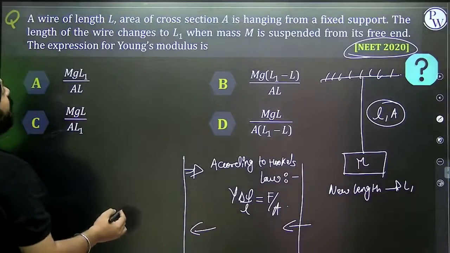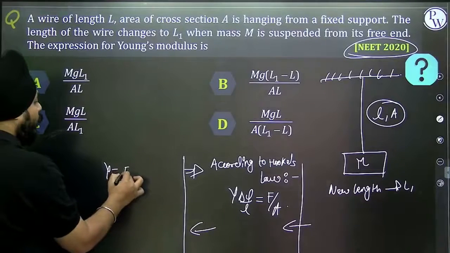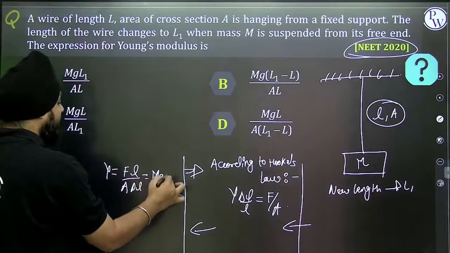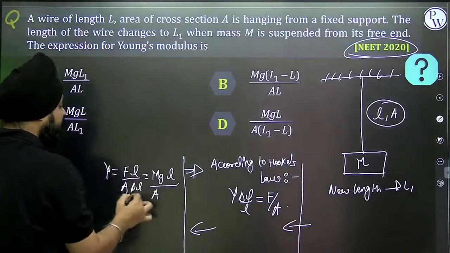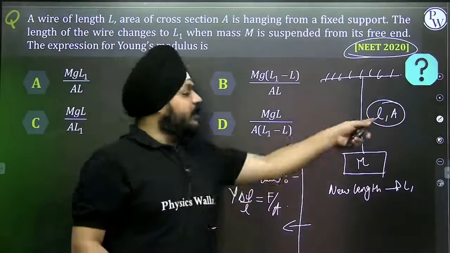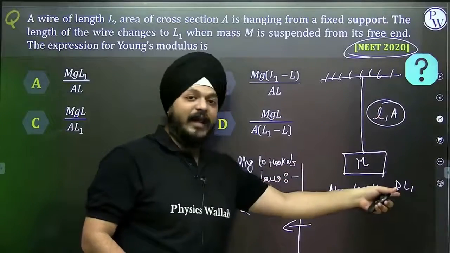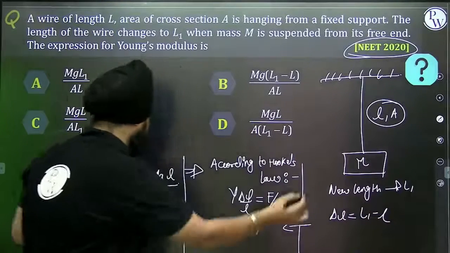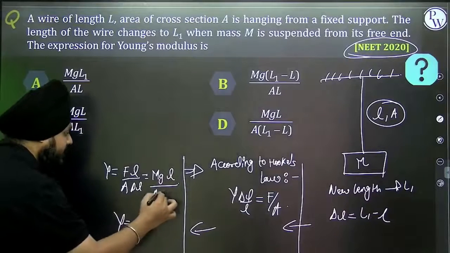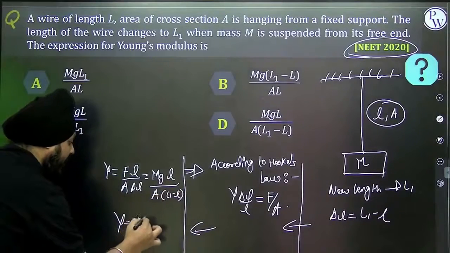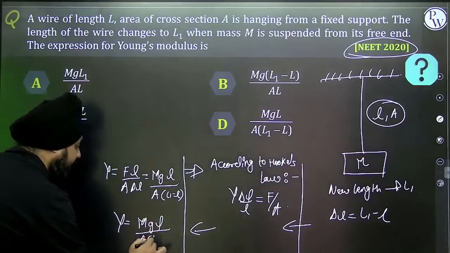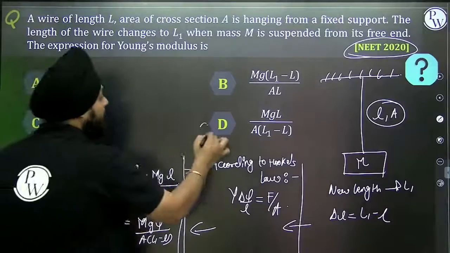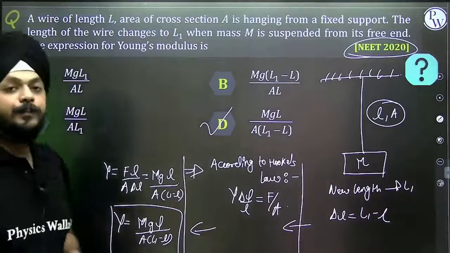We need to calculate the Young's modulus, so Y is equal to FL by A delta L. F is mg, L is the original length, A is the area. The change in length: initially the length was L, the final length is L1, so the change in length is L1 minus L. Finally we get mgL divided by A times L1 minus L. The fourth is the perfect answer for this specific question.